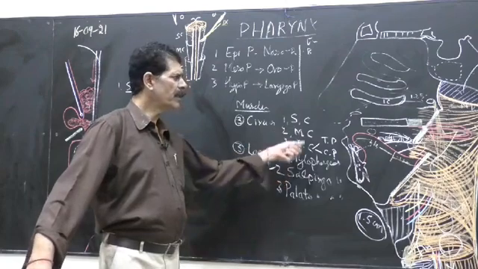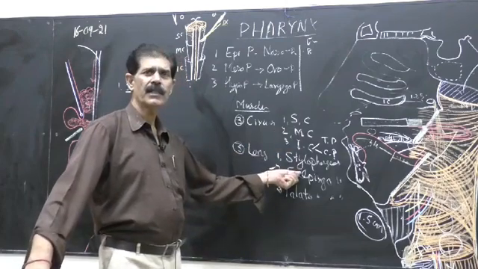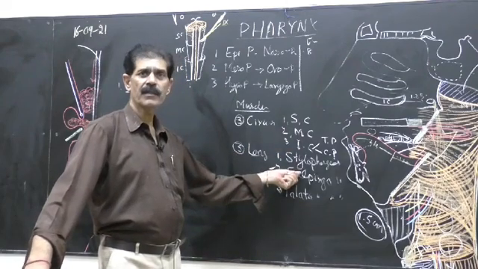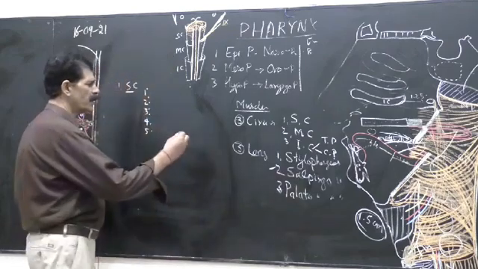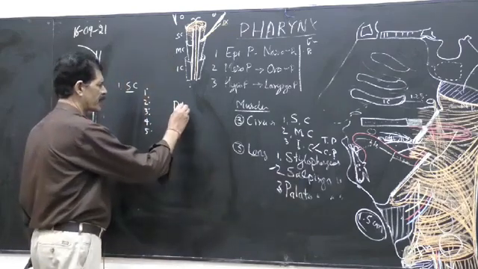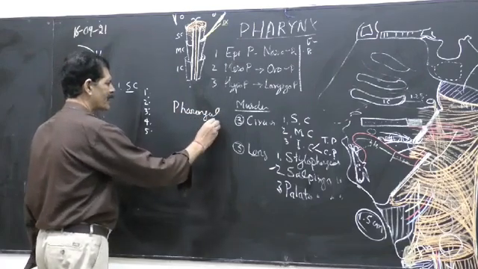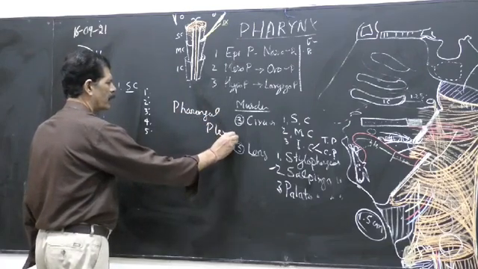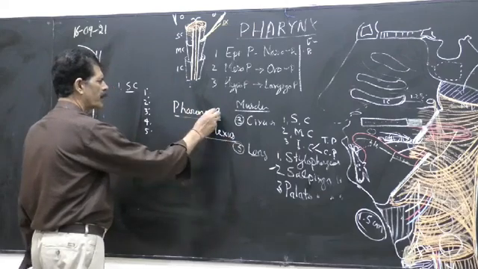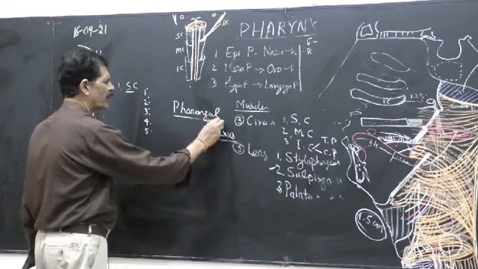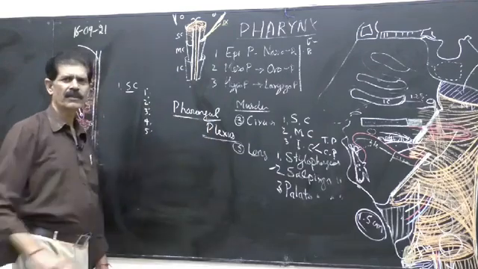So this is how we do these 6 constrictor muscles: origin, insertion, action. Now come their nerve supply. Nerve supply of these muscles is by the pharyngeal plexus. And like the tongue nerve supply, like the definition of the larynx, here is also a definition.